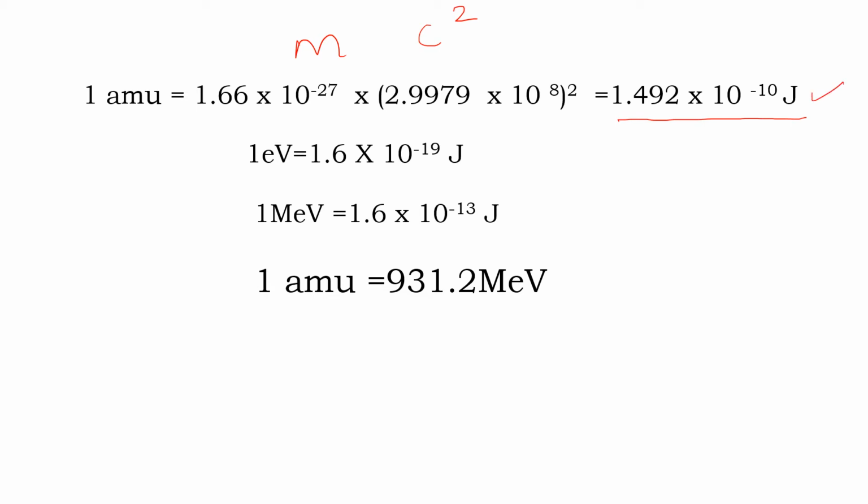We can convert the energy in joule into electron volt. We know that 1 electron volt is equal to 1.6 into 10 raised to minus 19 joule, or 1 mega electron volt is equal to 1.6 into 10 raised to minus 13 joule. Therefore, one atomic mass unit can be represented as 931.2 MeV. That is, one atomic mass unit is equal to 931.2 MeV energy.